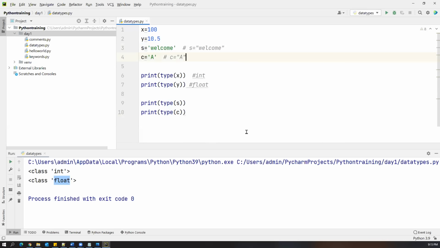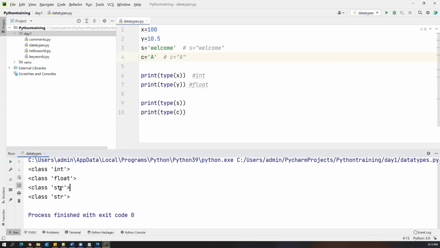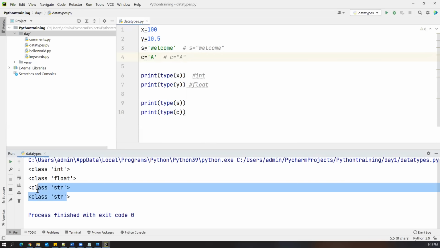Now let us run these. You can see that for the string and the single character, the type is str. So this returns str, which means string.